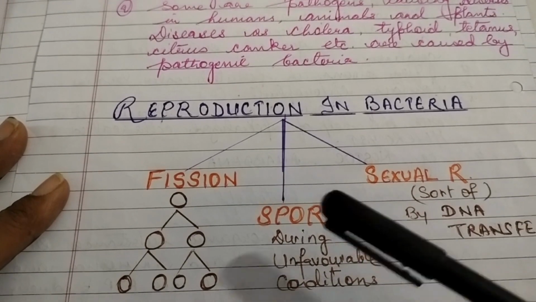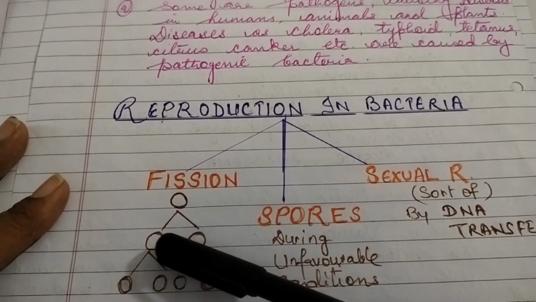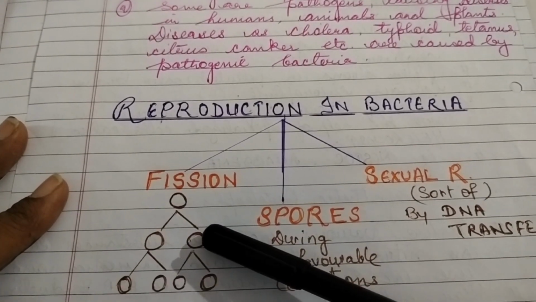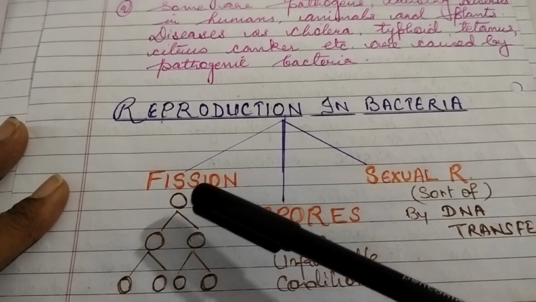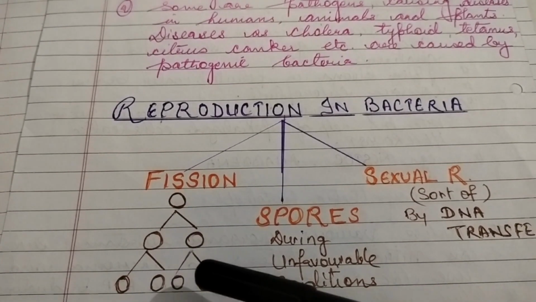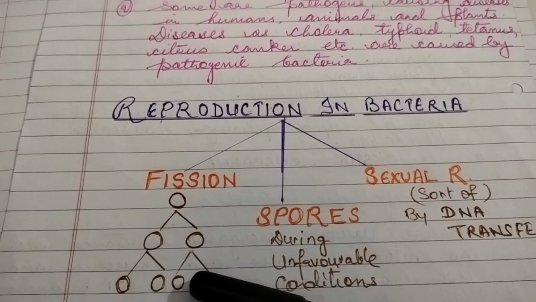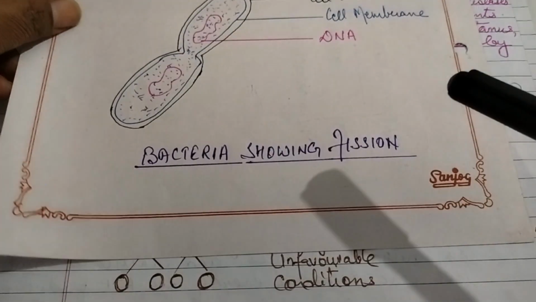Now, what is fission? In fission, simply one bacterium divides to form two bacteria, which in turn divide again to form two bacteria each, in such a way that one forms two, two forms four, and like this it goes on. So this is reproduction by fission. Just I will show you how it happens.